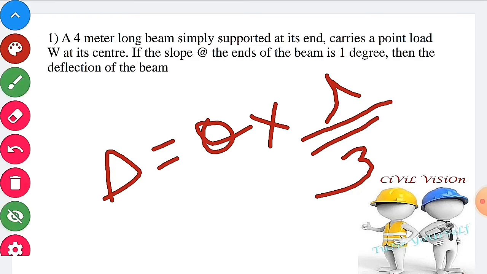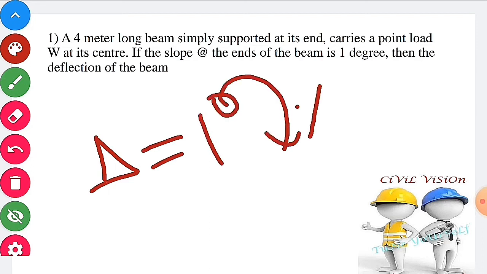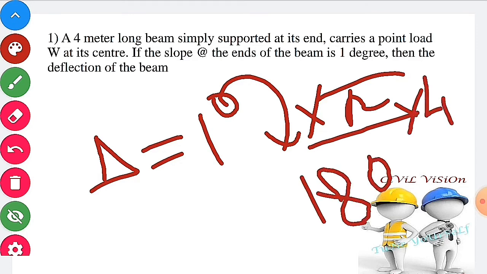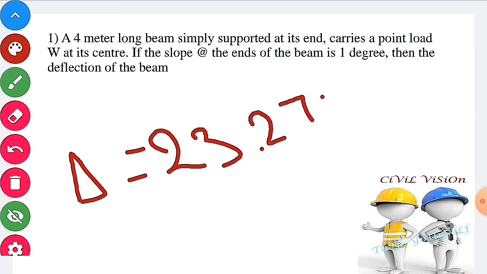Deflection equal to 1 degree, convert degree into radians by multiplying by pi by 180, into length 4 meter divided by 3. Deflection equal to 23.27 mm. Repeatedly asked in TNPSC exam. Important sums.